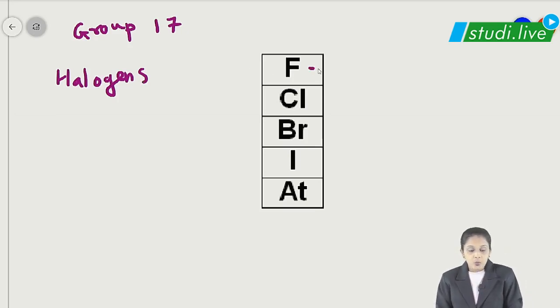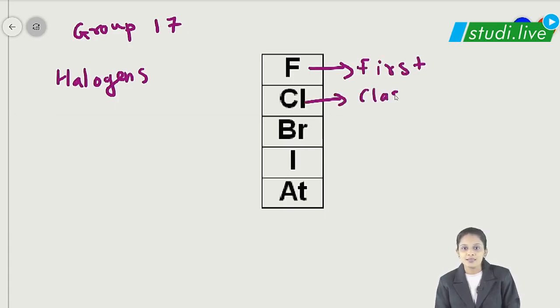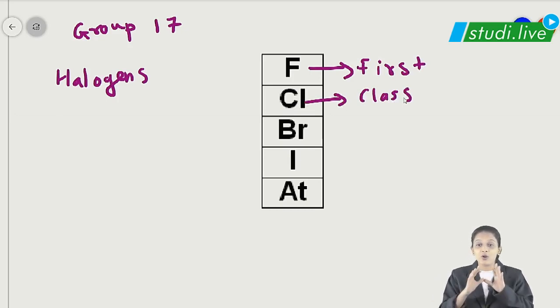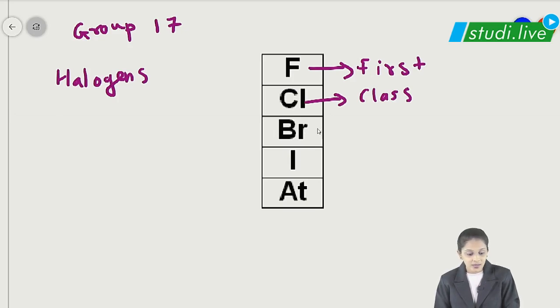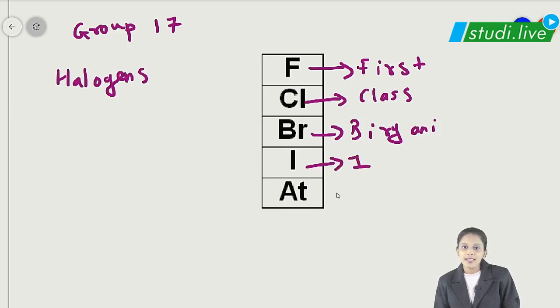So we have fluorine, so I name it first class. Yes, I wish that all my students get first class in their exam, but right now we are talking about first class biryani. I ate first class biryani.